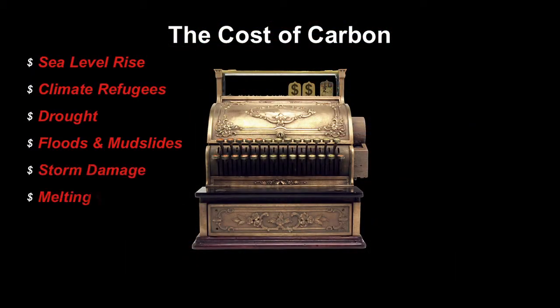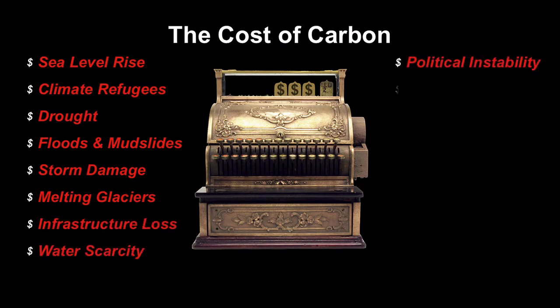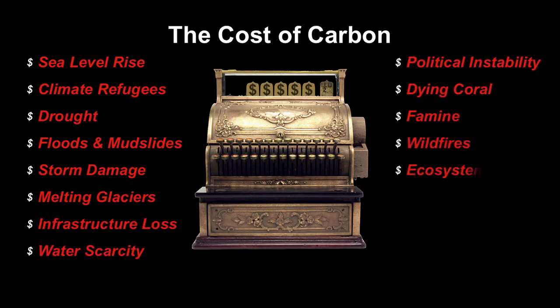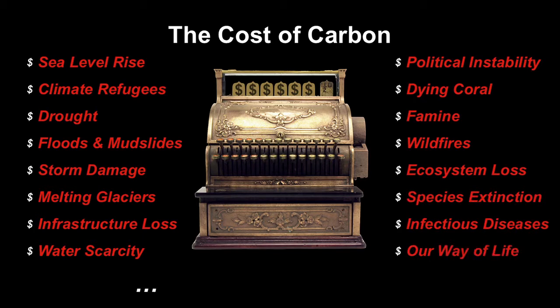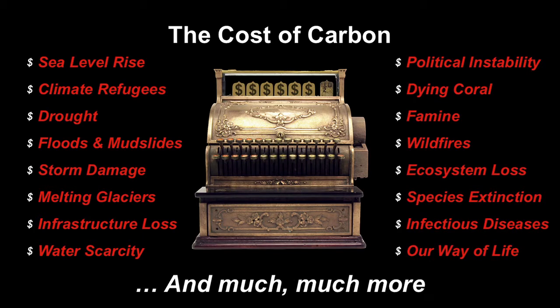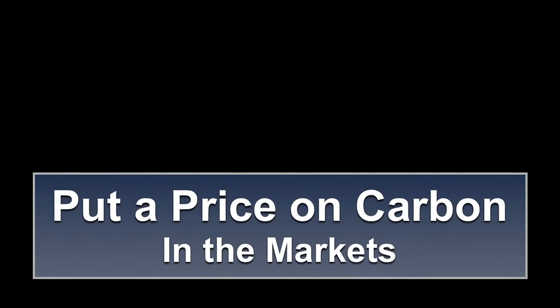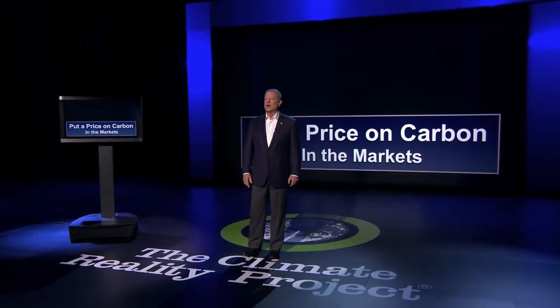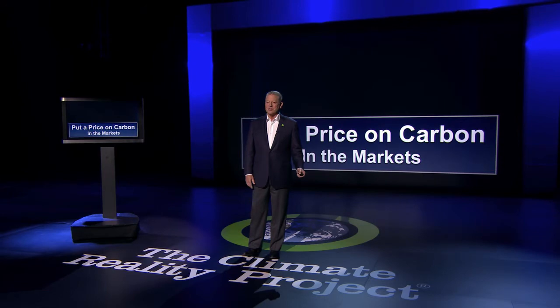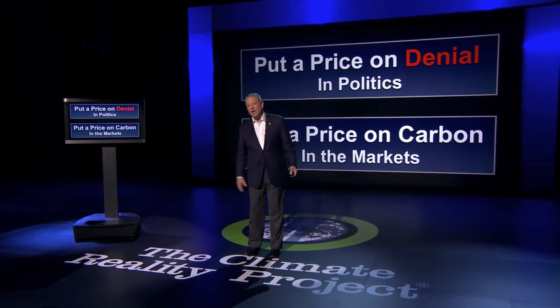This is part of the cost of carbon. Do we just accept that, or do we put a price on carbon and start avoiding the emissions that are driving the cost of carbon up in the form of sea level rise and refugees, humans displaced, drought, floods, storm damage, and all of these other costs of carbon? We need to put a price on carbon in markets, and we need to put a price on denial in political systems. This is the way forward.